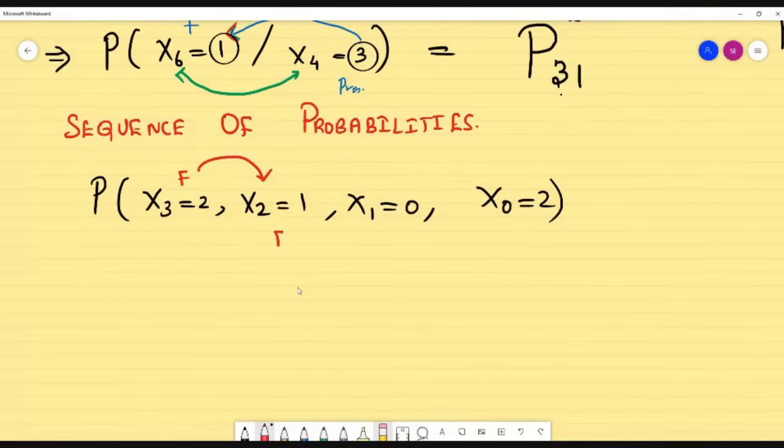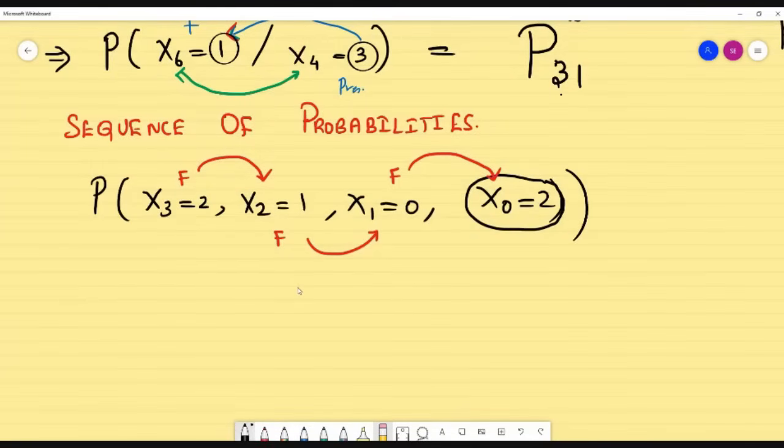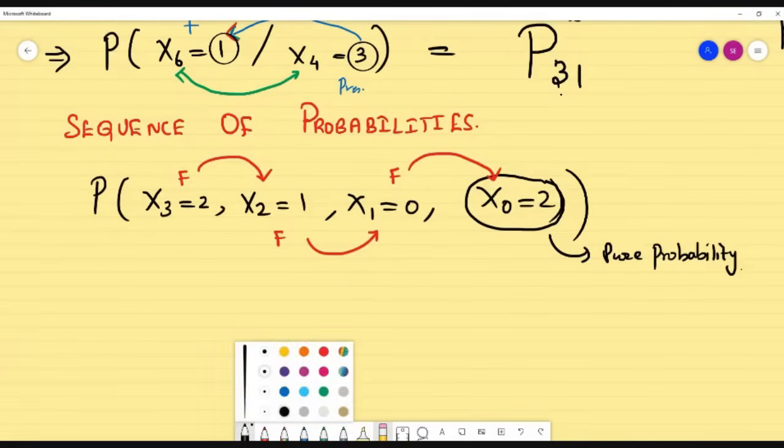This. Suppose if this is a future value, it depends on this. If this is a future value, it depends on this. At the end, this is the starting value. It does not depend on anything. Okay. So this is pure probability. It does not depend on anything. And here we are imposing the conditional probability.